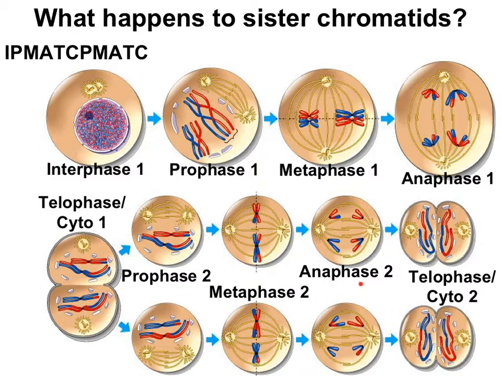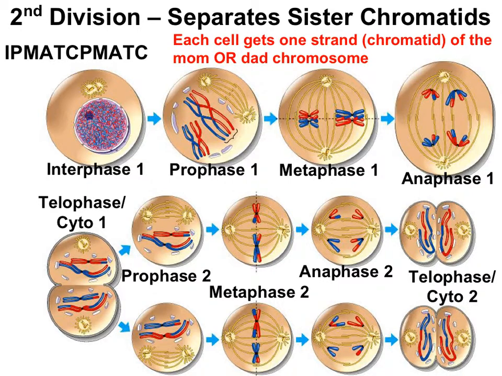During anaphase 2, the sister chromatids split and move to either centriole at opposite sides. What this means is that at the end of meiosis 2, each cell ends up with a single-stranded chromosome of either the maternal or paternal chromosome. In other words, meiosis 2 separates sister chromatids from one another.